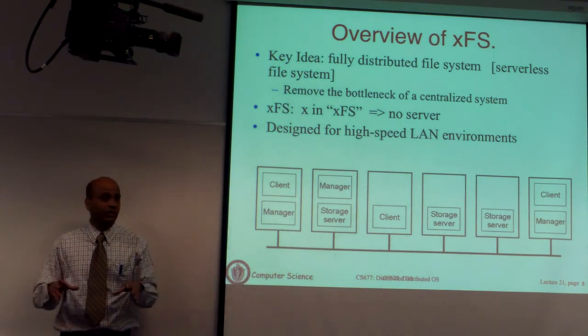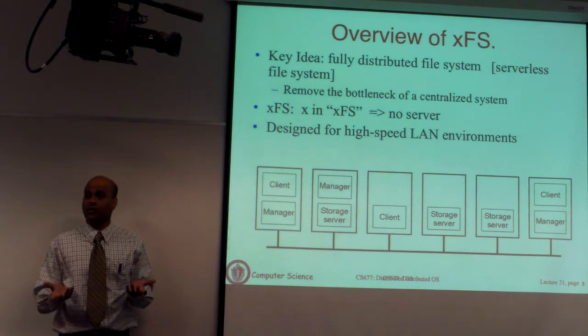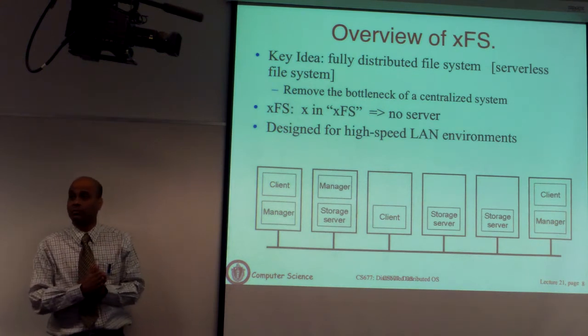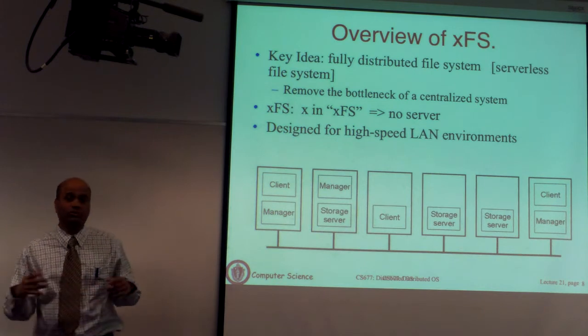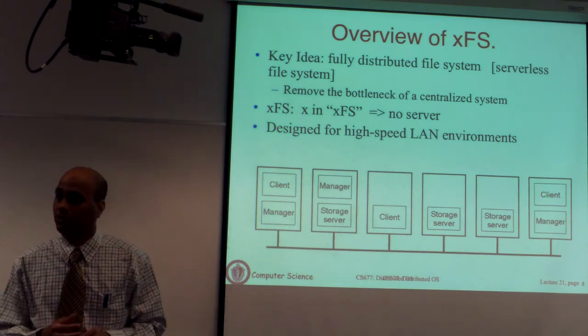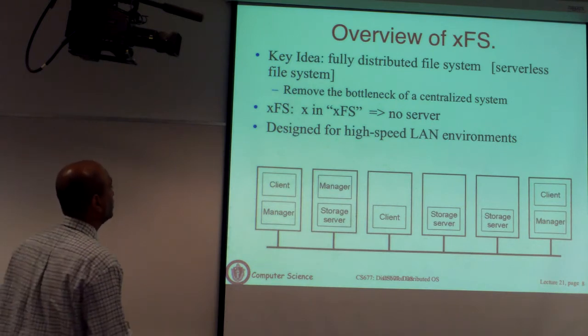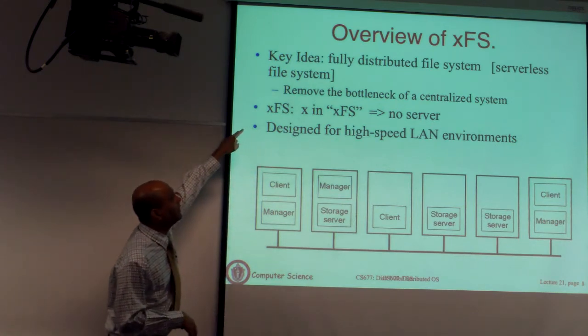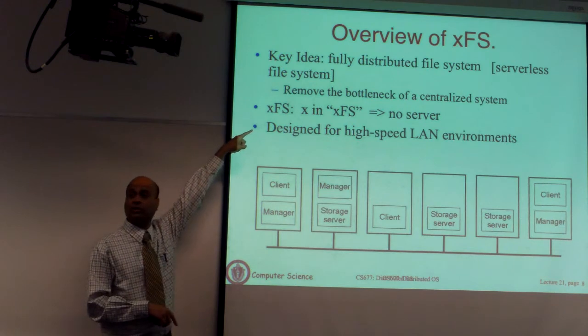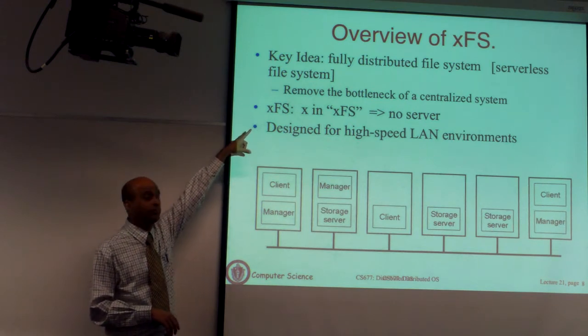There are lots of clients and a relatively small number of servers. There are lots of accesses, so those servers will become the bottleneck. Here they said, why not use all of the machines in the network, in some shape or form, and use their computational and storage resources to scale better. So it removes the bottleneck of a centralized client-server type file system.